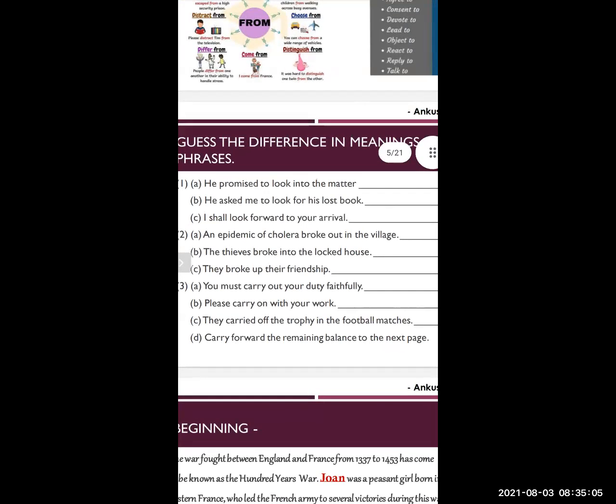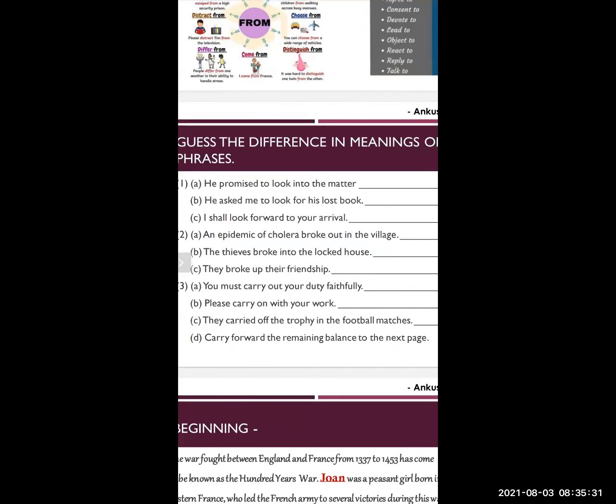To transfer the account, the remaining balance, and continue on the next page. On the next page, you have to continue. You have to transfer the remaining balance to the next page. So this is how the phrasal verbs are used.